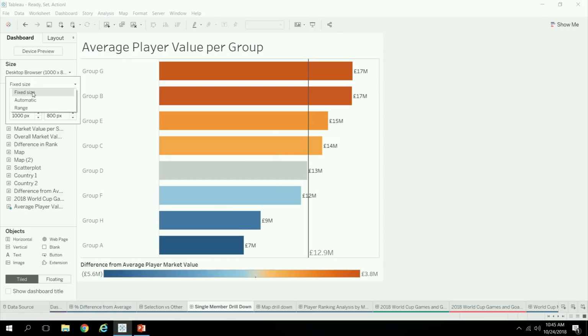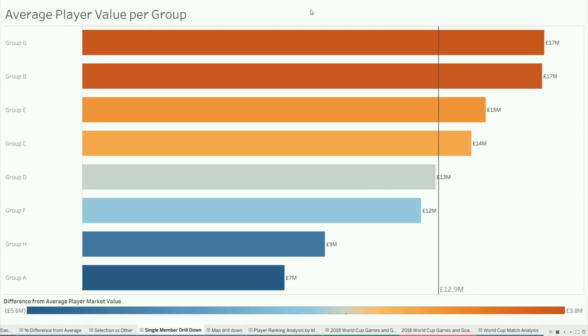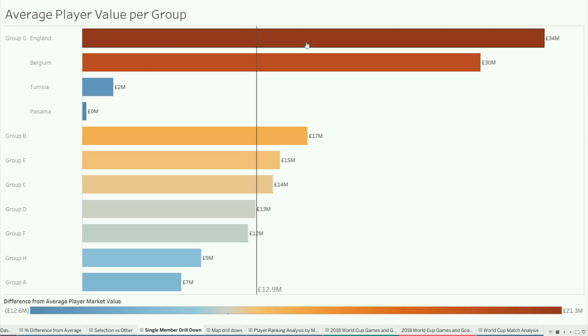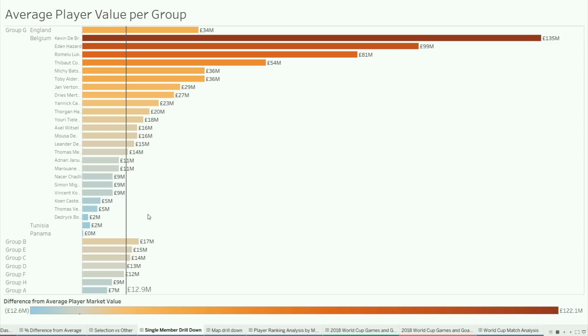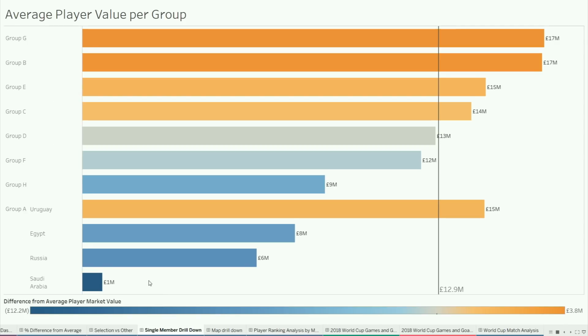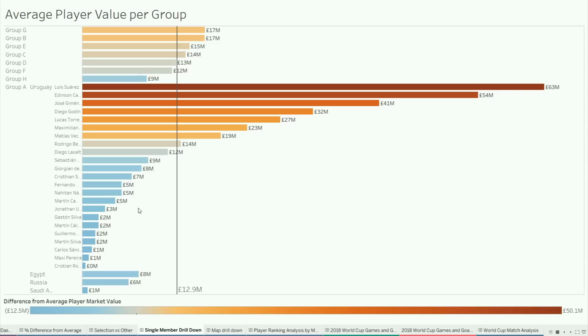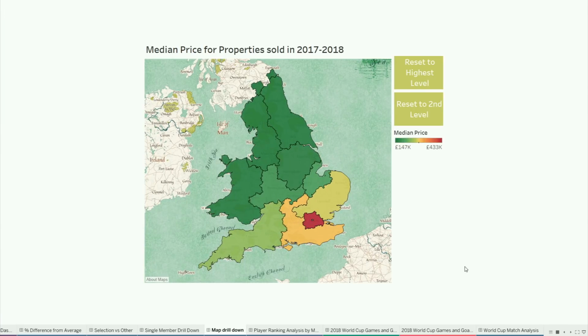All right, this one, I hope you guys are going to get fired up about this. Here we have the average player value by group, or by different groups in the World Cup. So I wonder, what's happening in group G? Just click the bar, and it automatically drills down to the country, and then to the player. I can go up to a different one and say, well, what about in Belgium? Or actually, I'm interested in just breaking down by group A and Uruguay. And so you can seamlessly drill down and up and explore the data.